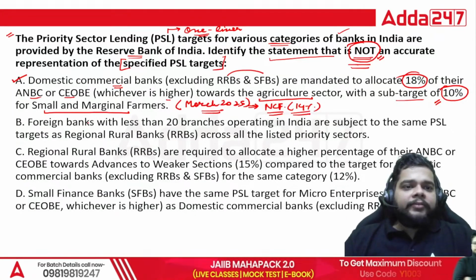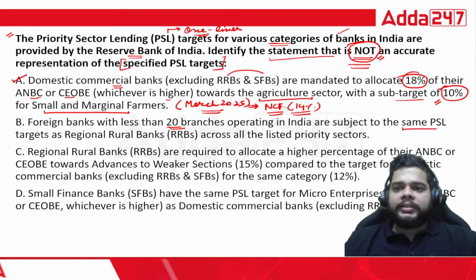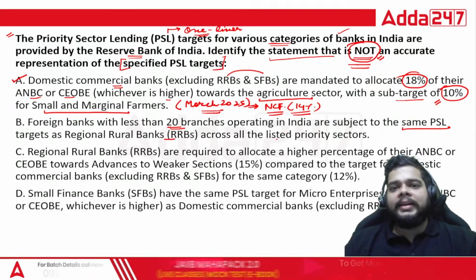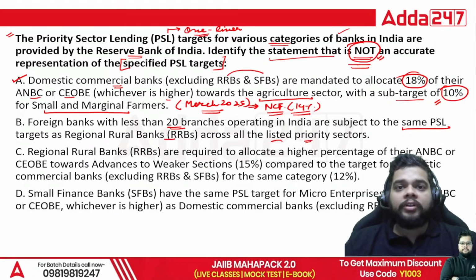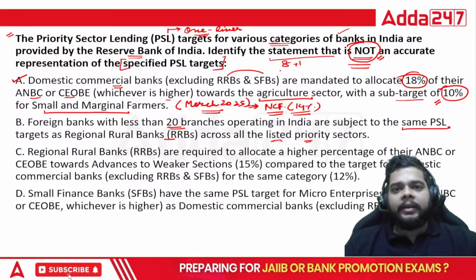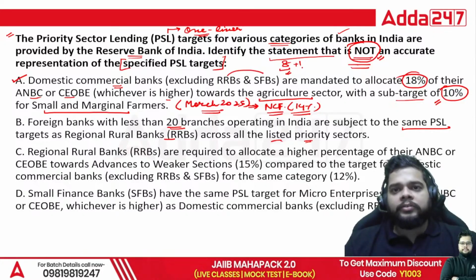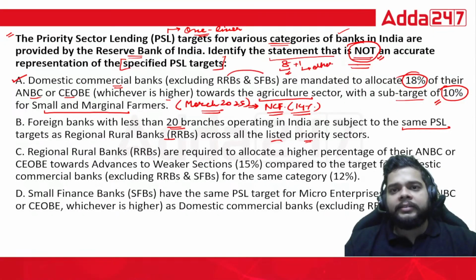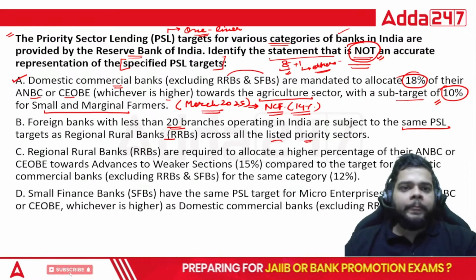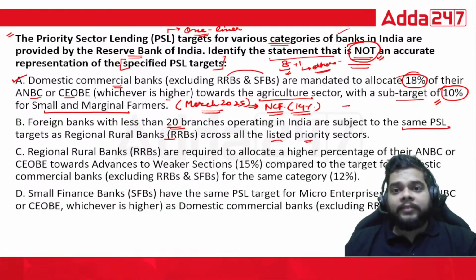The second statement says foreign banks with less than 20 branches operating in India are subject to the same PSL targets as RRBs across all the listed priority sectors. So what is the number of priority sectors in our country? It is 8 plus 1. 8 are segregated. Fine. They have a definitive definition also. One is the category of others, where mostly we have the corporates. So foreign banks with less than 20 branches, that is, the number of branches will be between 1 to 19.